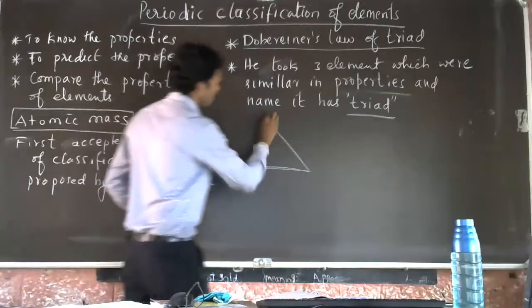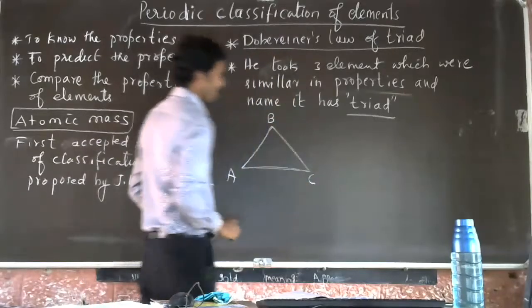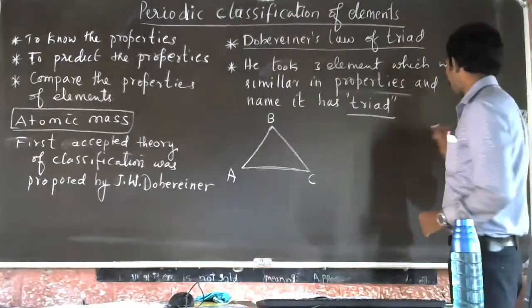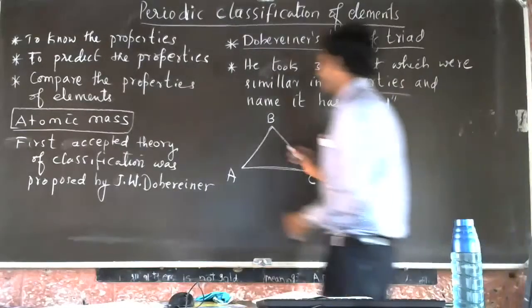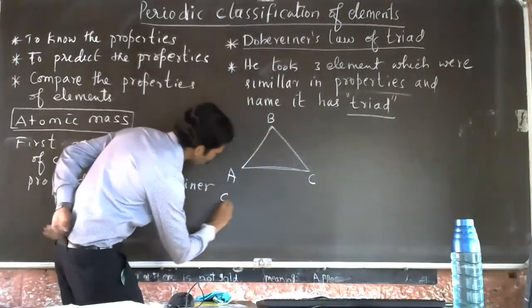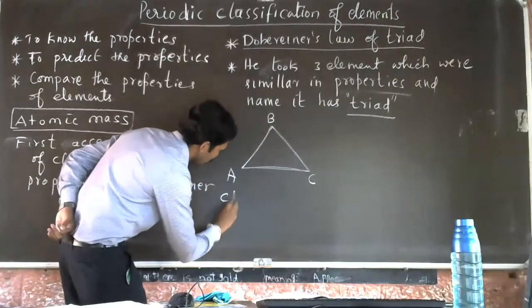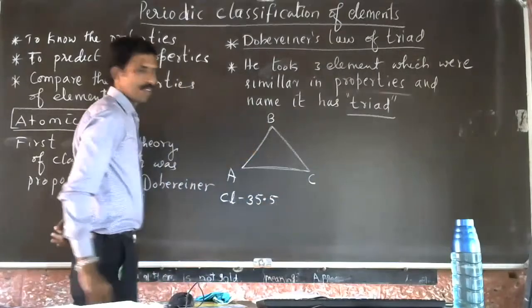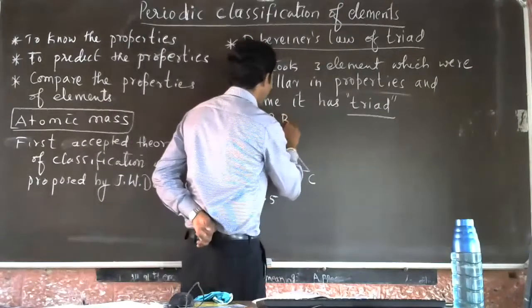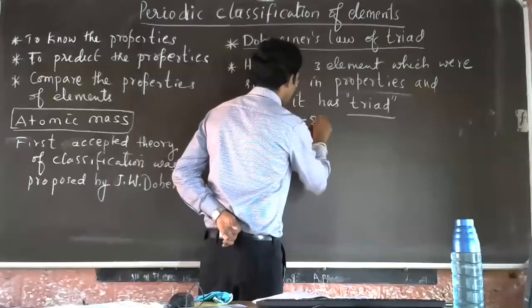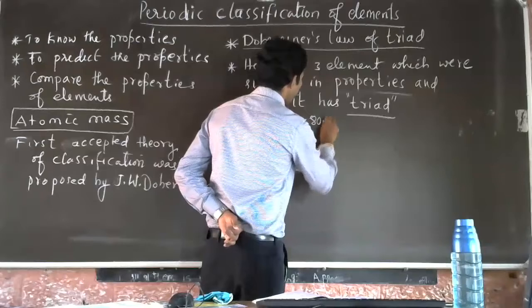Element A, element B, element C. I'll give an example. He took element A as chlorine. Chlorine's atomic mass is 35.5, and he took bromine, Br, atomic mass 80.5.